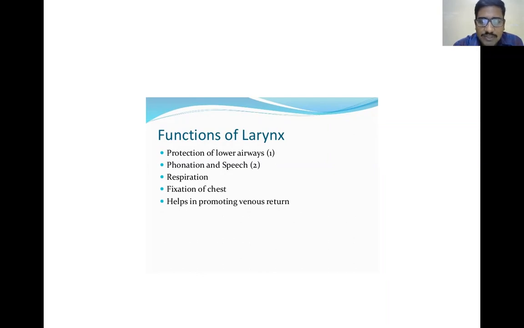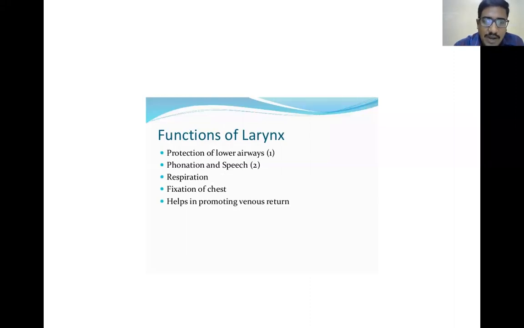In cystic fibrosis, there is a defect in the chloride channel, so because of this, there will be thick secretions. The other condition is smoking, which will dampen the movement of the cilia. So because of all these conditions, there will be loss of protection of the lower airways by the cilia.